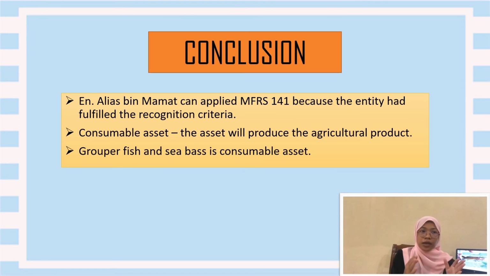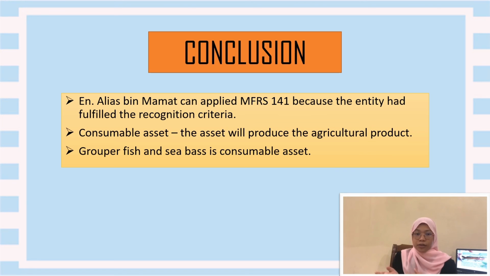And next, we have to distinguish between the biological asset, the agriculture produce, and the product as a result of the harvesting process. Basically, the biological asset is the fish, the grouper, from when it was acquired by the entity up until the point it is to be harvested. In this entity, it is up until the grouper reaches 10 to 12 months, or reaches 1 kg.